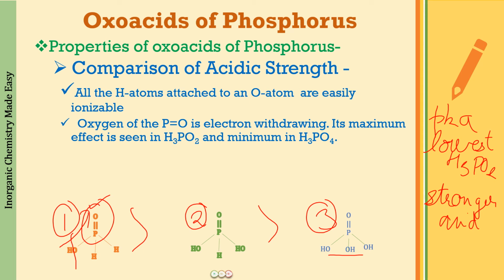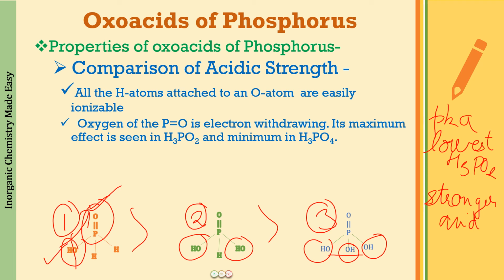Now in all three acids, we have the same number of P=O, that is 1. But here we have one OH group, here we have two OH groups, and here we have three OH groups. So the electron withdrawing effect of this oxygen is going to be the maximum over here, when we have just one OH group.